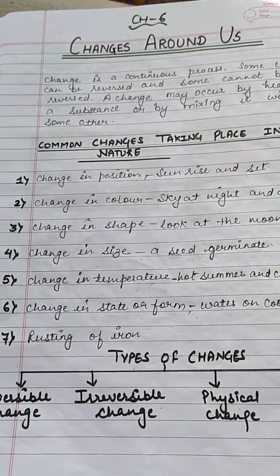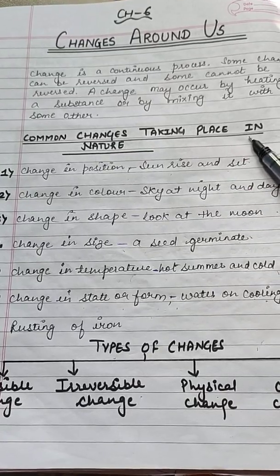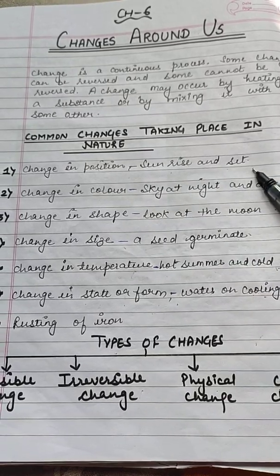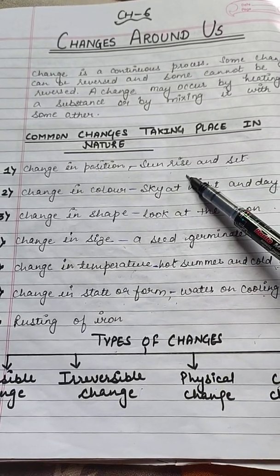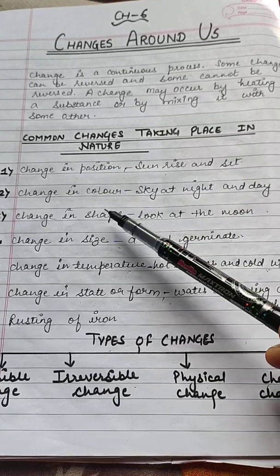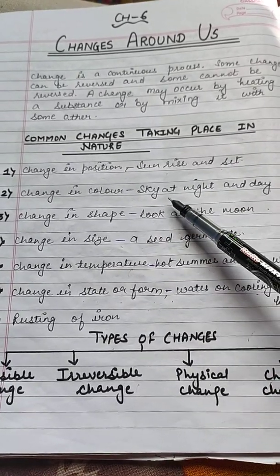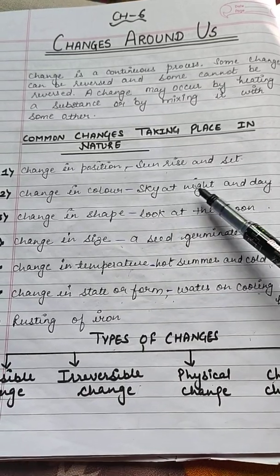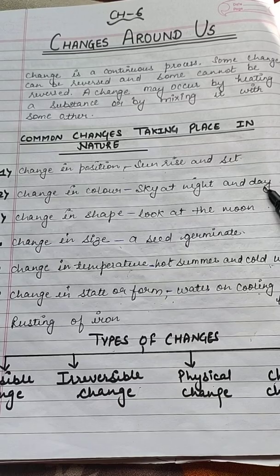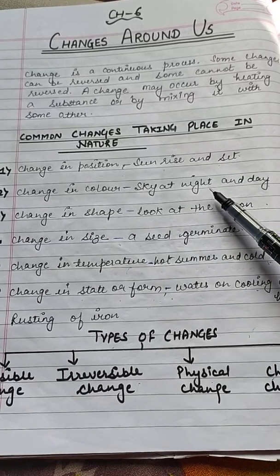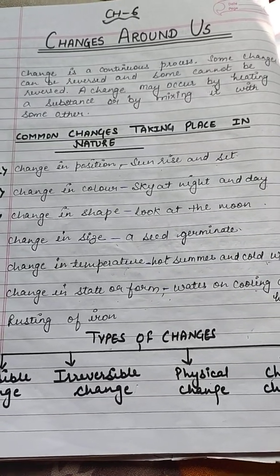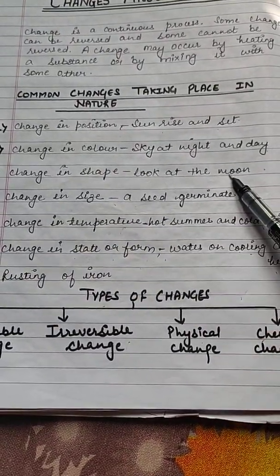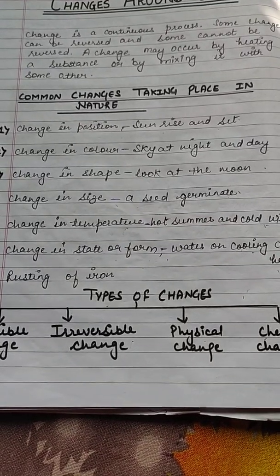some other. And common changes taking place in nature are: first is change in position, that is sunrise and sunset, that the sun rises in the east and sets in the west. Next is change in color. You all have seen the color of the sky at night, and during the day also, the color at both the times is different. Next is change in shape. So look at the moon, the shape of the moon changes.